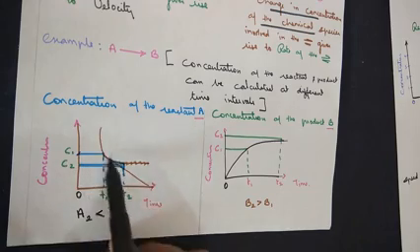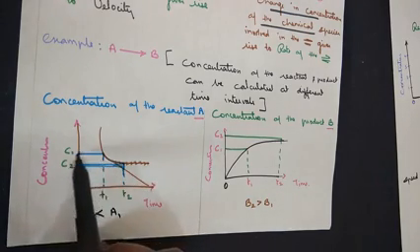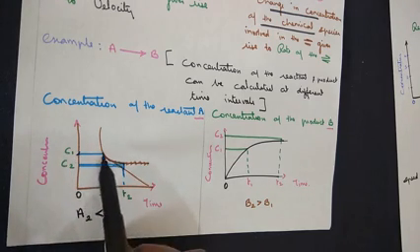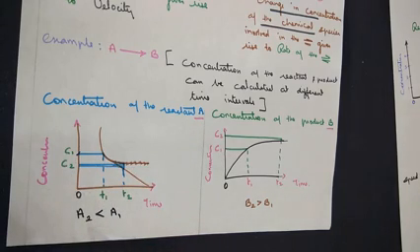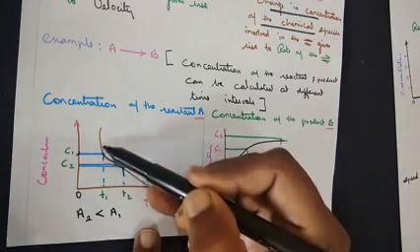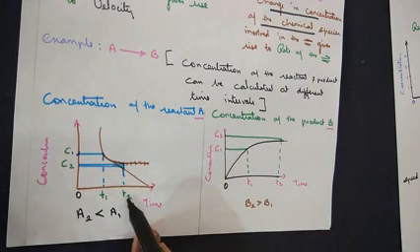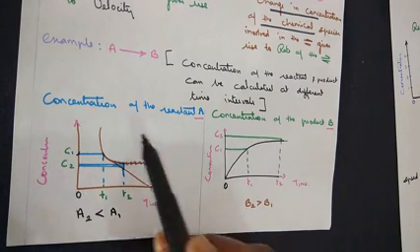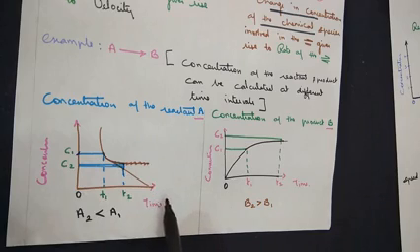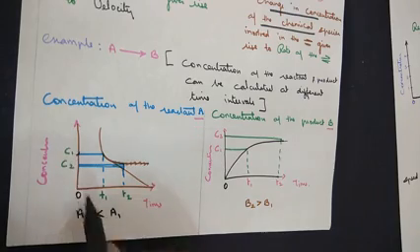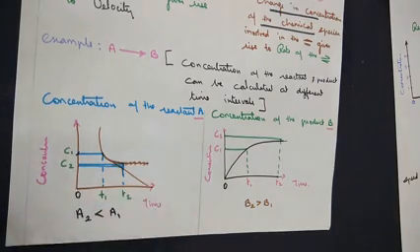Now consider a particular reaction. At this particular point, the concentration is C1, and the time appropriate for C1 is T1. As the time proceeds, the concentration keeps decreasing. So after a certain time, at the time of T2, the concentration is C2 here. What's the conclusion? As the time increases, concentration keeps decreasing. In this case, the concentration of C1 is greater and the concentration of C2 is smaller.